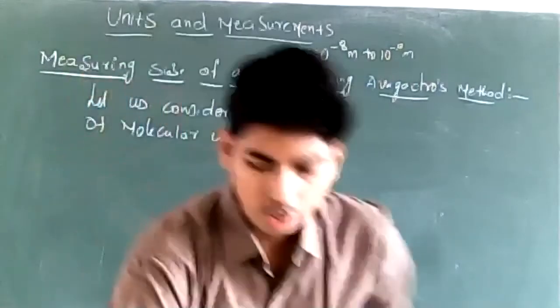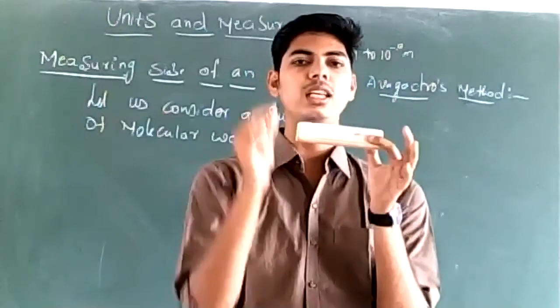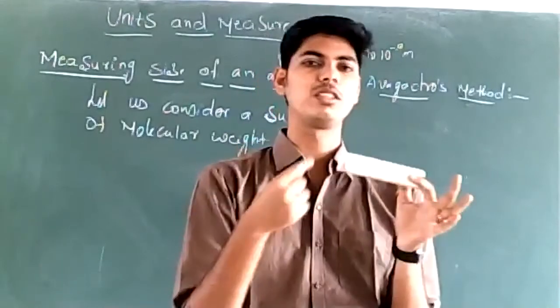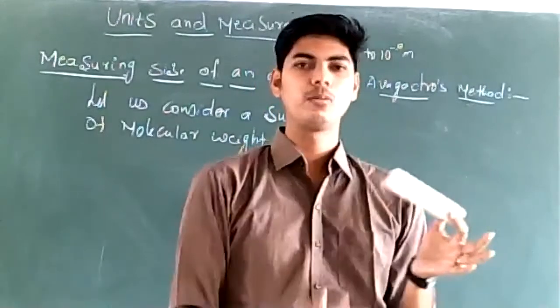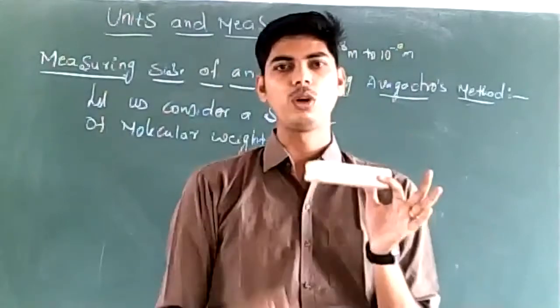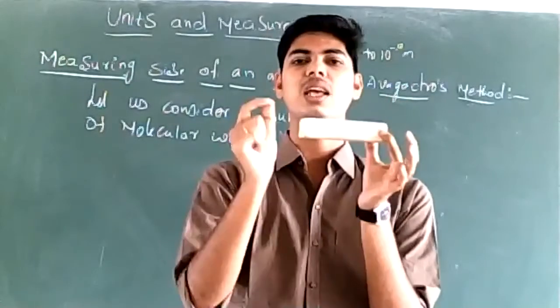The molecular weight could be anything: if we consider uranium it is 238 grams, thorium 234 grams, and so on. We are not bothered about that value now. Let us suppose we have considered a substance whose molecular mass is m grams.